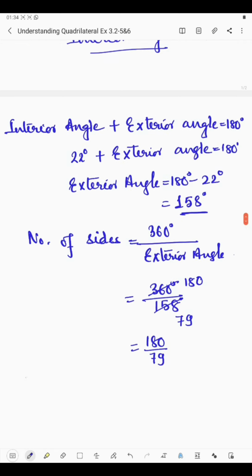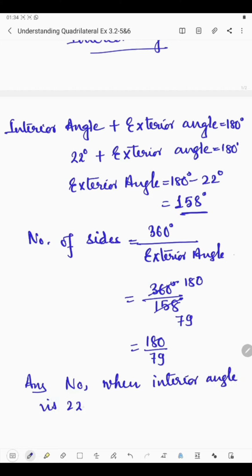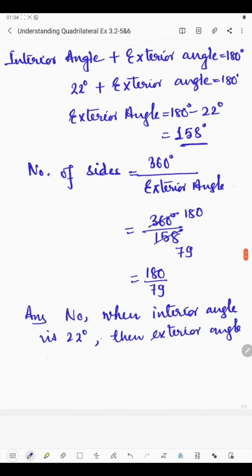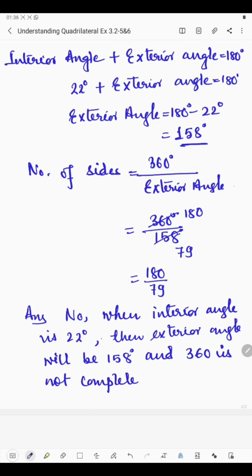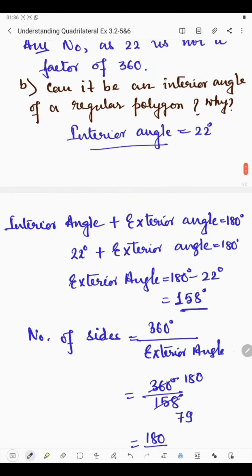Okay, so we will write: no, when the interior angle is 22 degree, then the exterior angle will be 158 degree, and 360 is not completely divisible by 158. Okay, so this was question number 5.